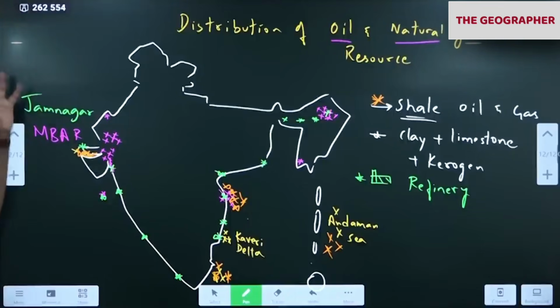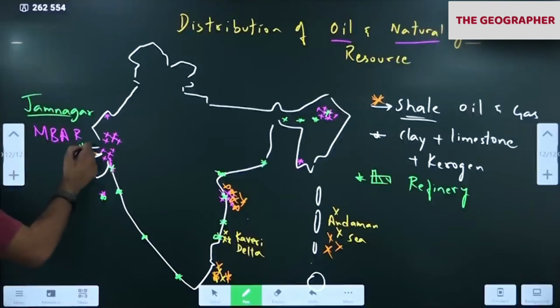So from Russia, we are getting oil. After processing, we are sending it to US and Europe. Who is making money? We are making money now. So like this, Jamnagar is changing the equations. It is very, very large. Almost 3 times larger than the second largest refinery. The second largest refinery is in Saudi Arabia. So ours is 3 times larger than the second. You can imagine, nobody will be able to even construct close to this. So this is a game changer for us. Jamnagar here, world's largest.